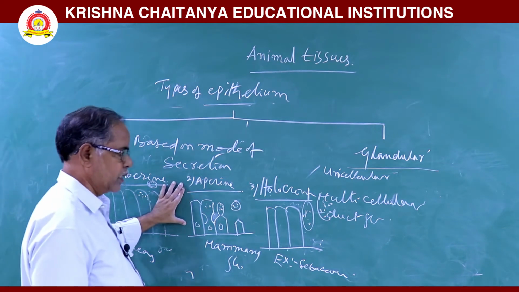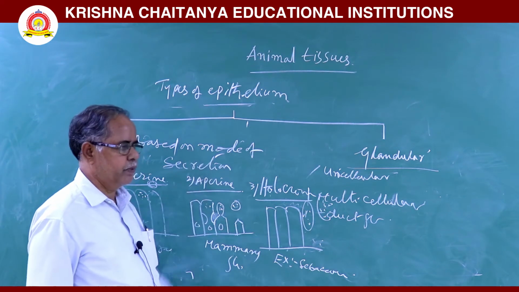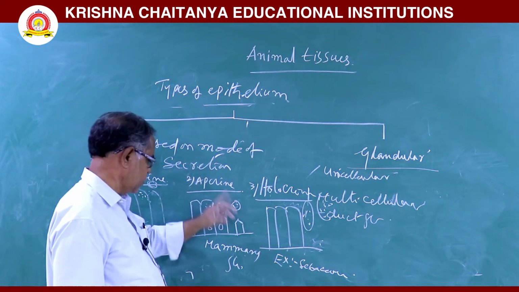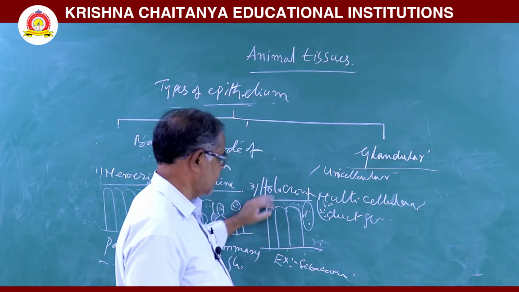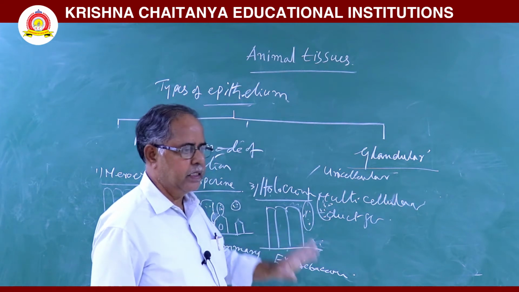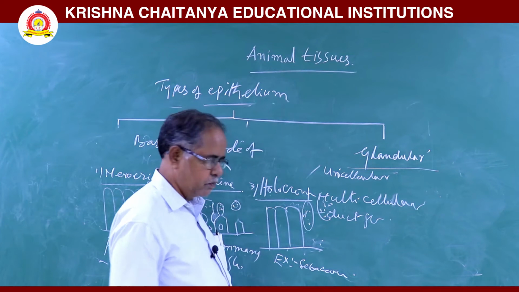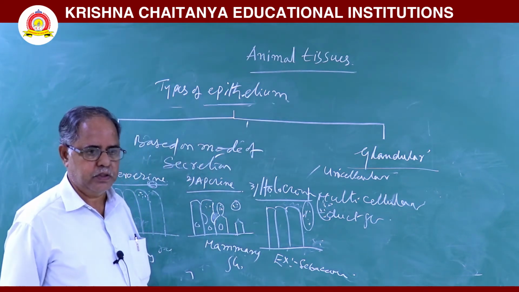In apocrine, the apical part of the cell is pinched off. The secretions come out. That type of glands are called apocrine. Example, mammary glands. Holocrine means during secretion the total cell will disintegrate. That type of glands are called holocrine glands. Example, sebaceous gland. This is about epithelial tissue.